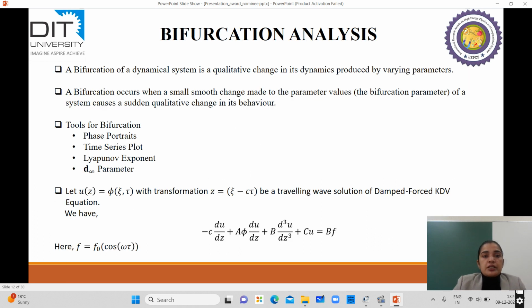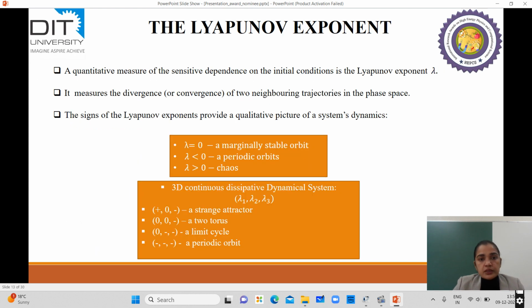After investigating the effect of the parameters on the solitons, we are moving towards the bifurcation analysis, which is just a qualitative change in dynamics produced by varying parameters. The tools of bifurcation are phase portraits, time series plots, Lyapunov exponents, and the d-infinity parameter. Lyapunov exponents are used to recognize chaos in the system.